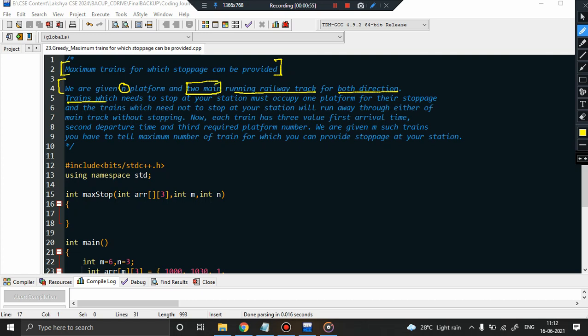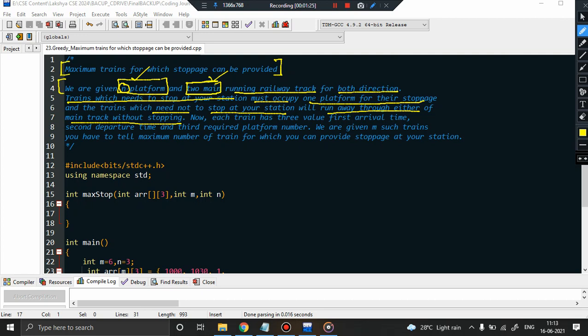The trains which actually want to stop at our station must occupy one of the platforms for their stoppage, while a train which is not interested in stopping at our station will run away through either of the main tracks without stopping. So we have n platforms and two main running tracks. If a train wants to stop, it should occupy one of the platforms. If it is not interested in stopping, it will follow one of the main tracks and just go out of the station.